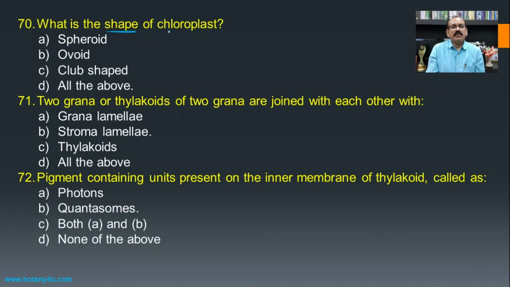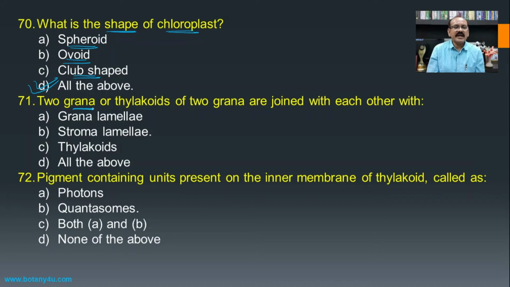Then what is the shape of chloroplast? What are the different types of chloroplast which are distributed among the different plants? They are present in a spheroid form, in an ovoid form, or even in a club-shaped form, and hence all the above becomes the answer for this question.